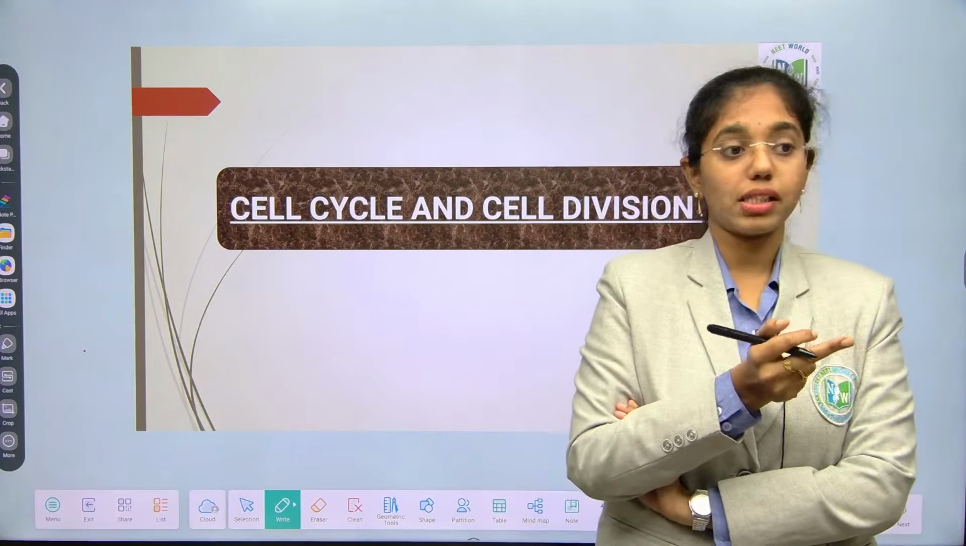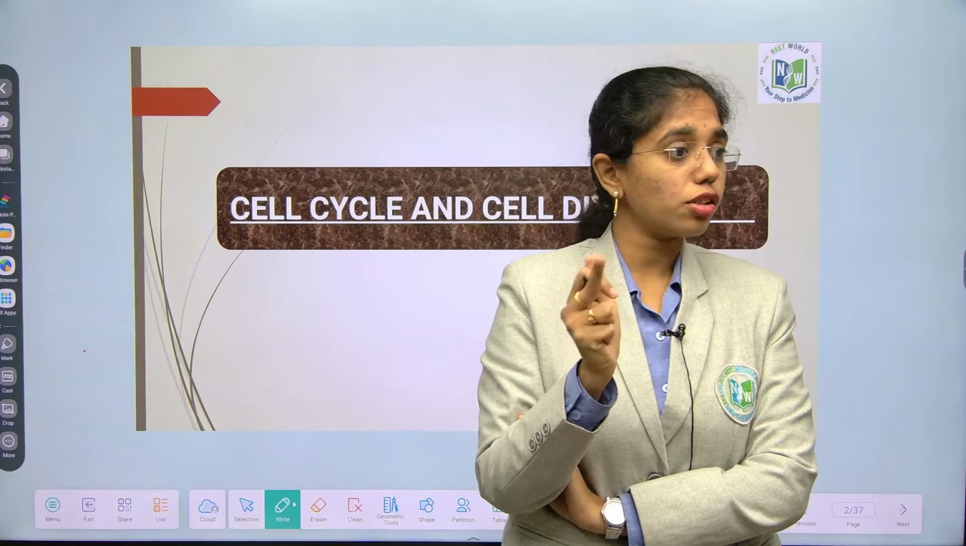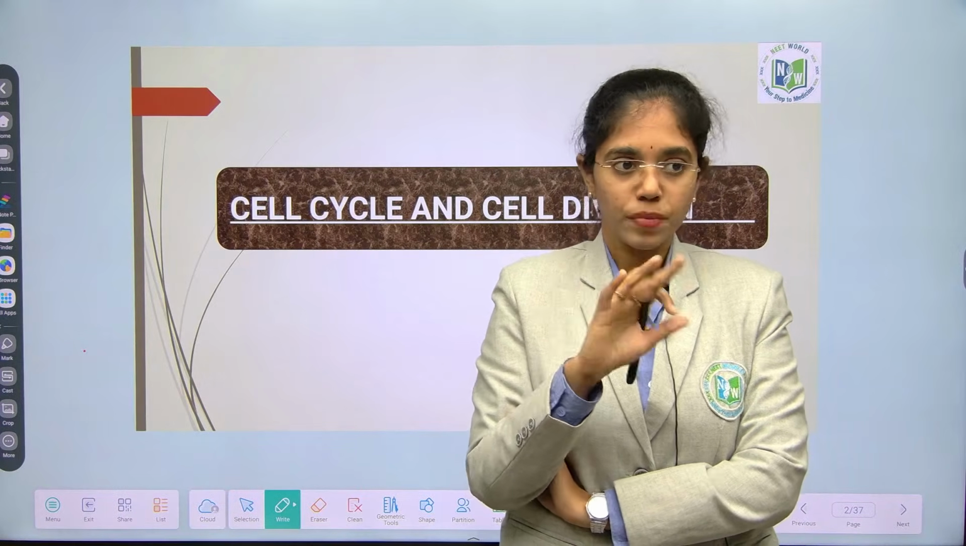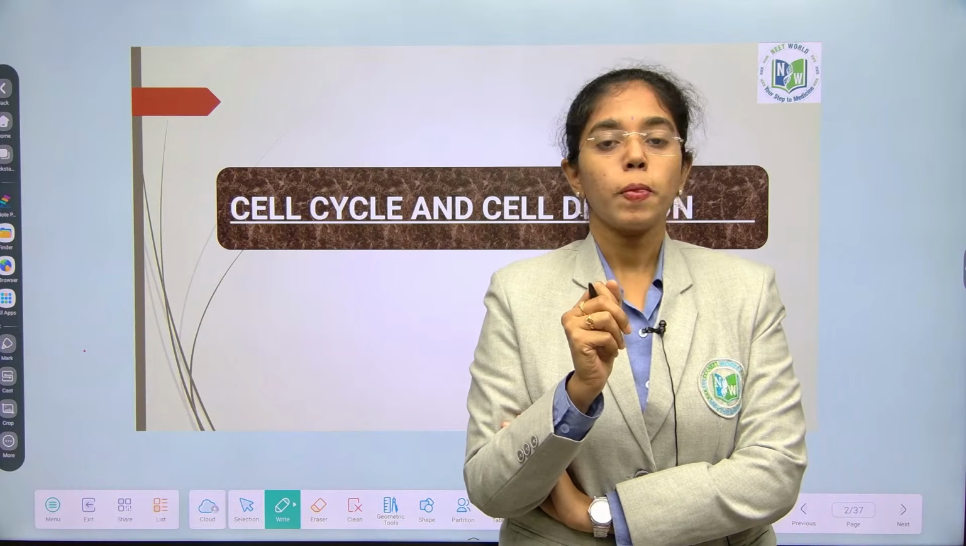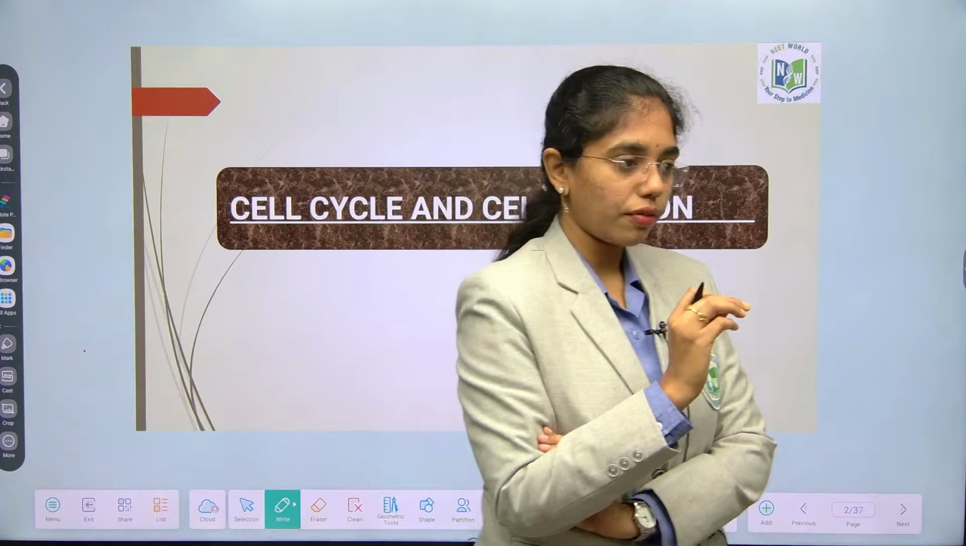Mitochondria and chloroplast. They are addressed as self-replicating organelles or semi-autonomous organelles. How do they divide? By binary fission. Okay, fine. We'll pause here for a while.